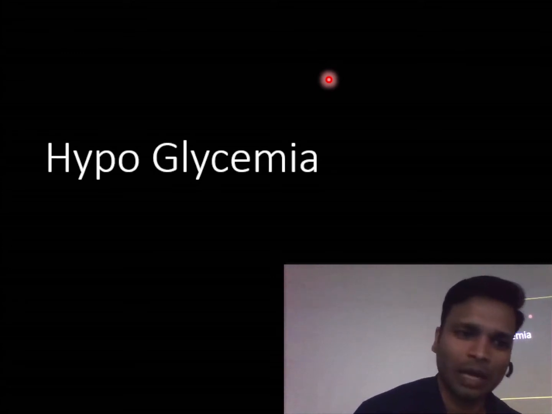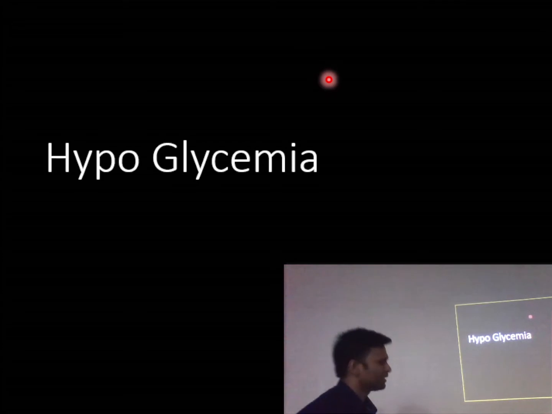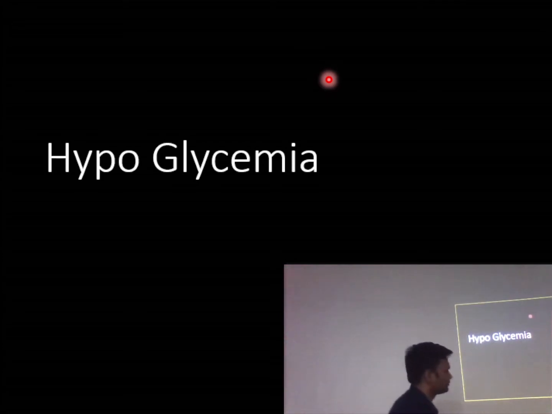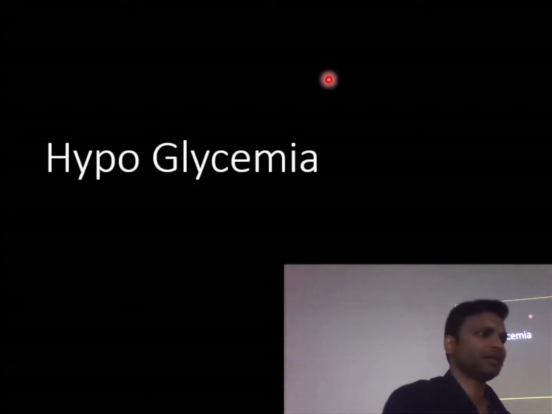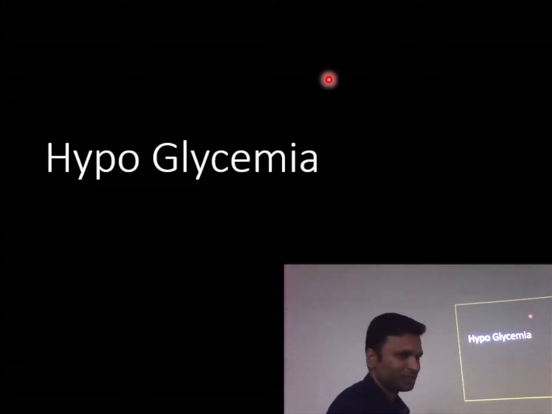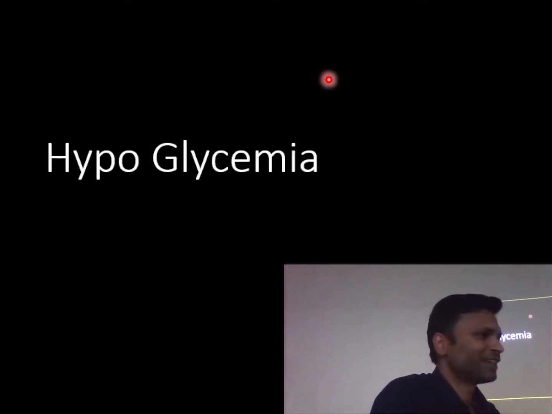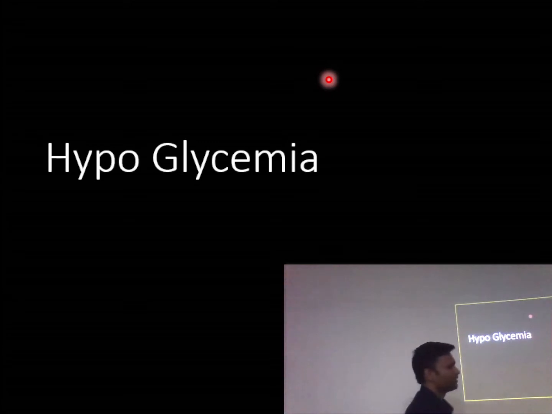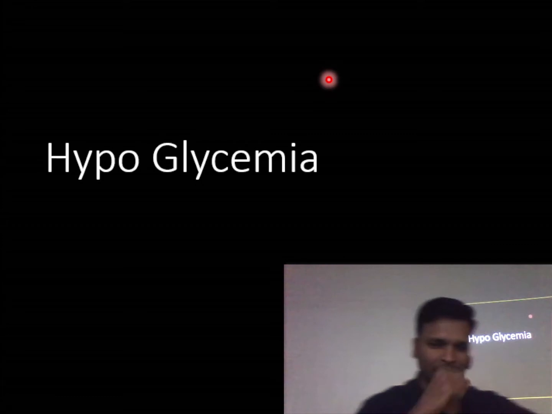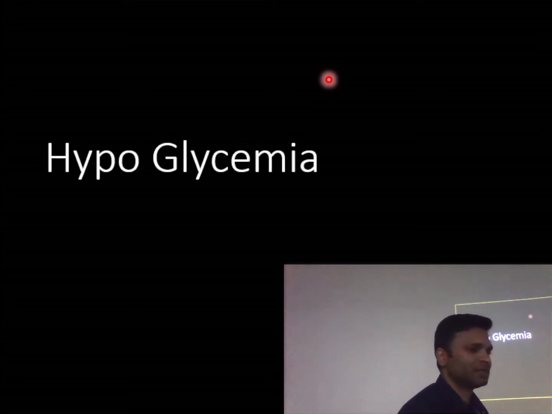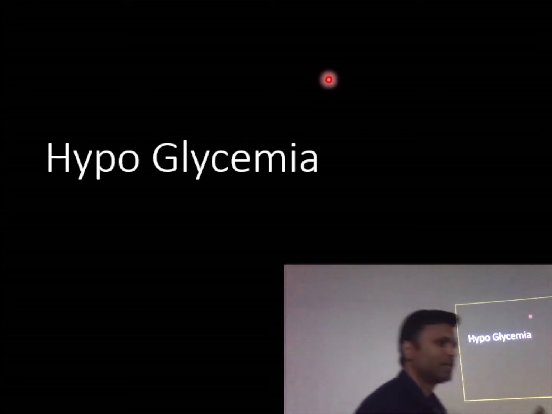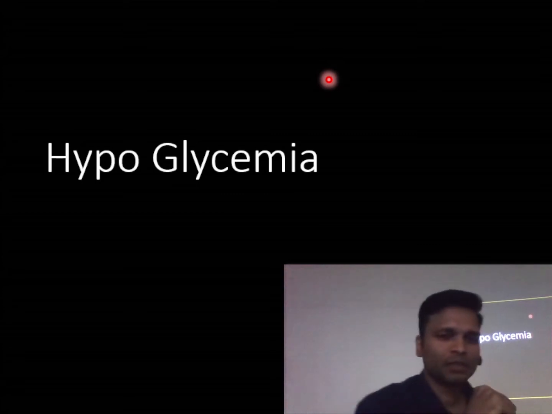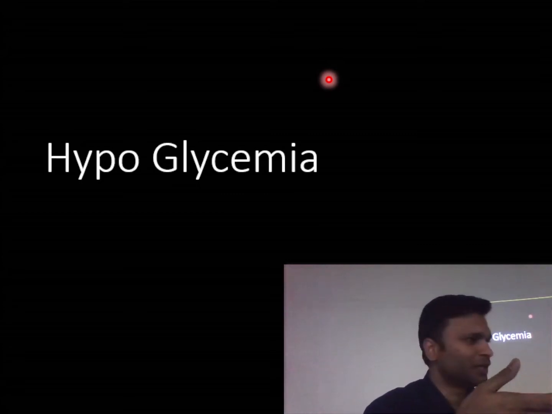Now we come to hypoglycemia. Okay, so basically it is, I would say, after anaphylaxis, the fastest one to kill the patient. Okay, but it is the easiest one. Why? Just feed a chocolate, the patient will be fine, right? But that is when the patient doesn't have any medical history. Now hypoglycemia, most of the time if it is threatening it is because the patient already has a history of diabetes. You might think how hypoglycemia can occur in diabetes.